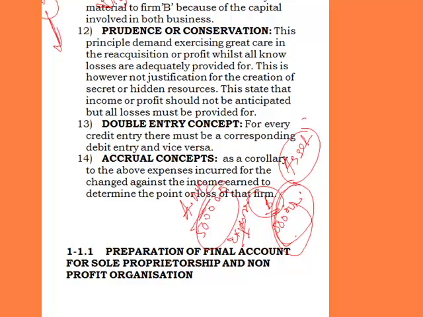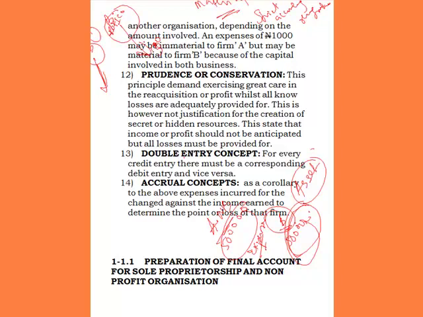So it is able to accord strict accounting recognition to that 500,000 naira asset, because it is material to them. It is much to them compared to their size. But for Nigerian Brewery, 500,000 is just a change, a minor amount, and they are not going to treat it as a capital expense. Rather, they would just treat it as an expense.